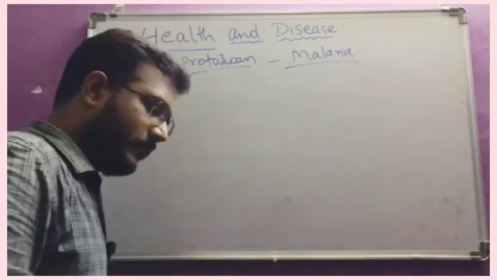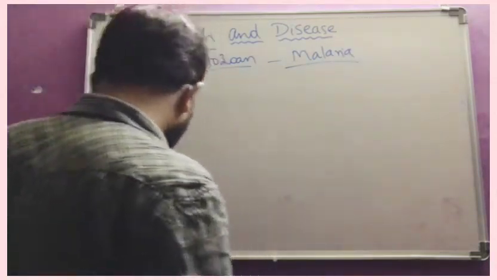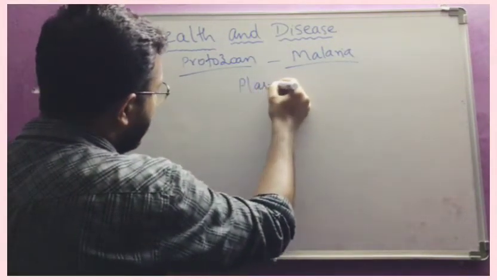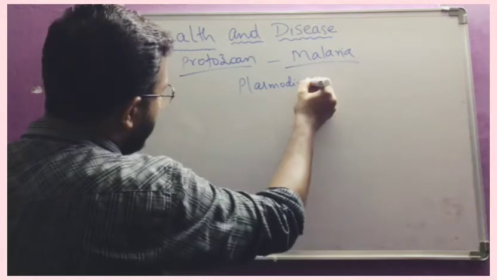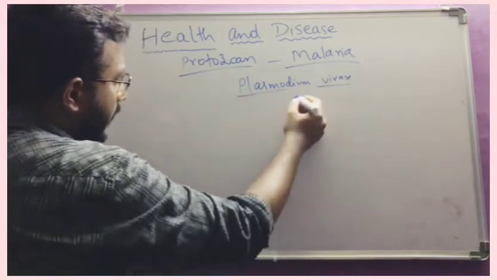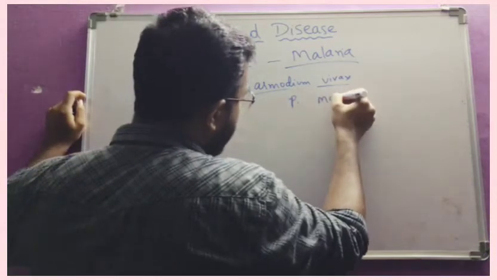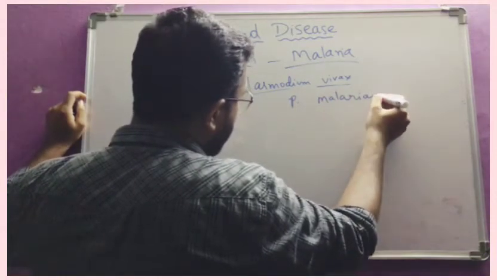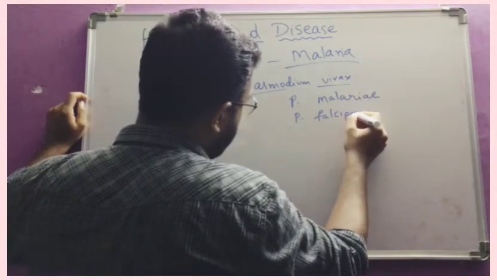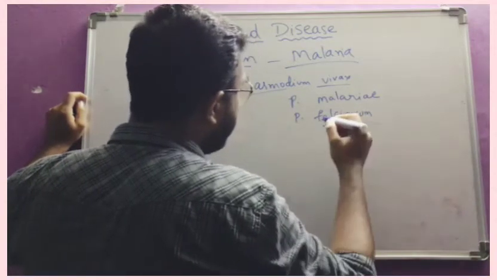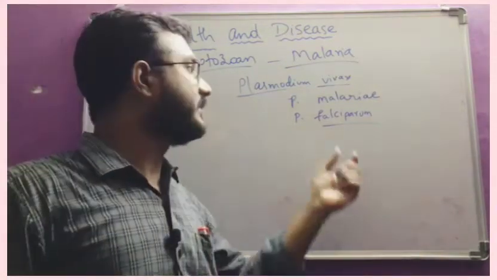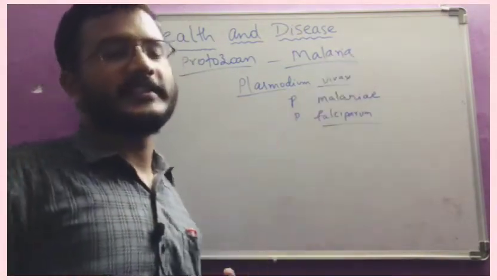Malaria. Everyone knows malaria, and the parasites which cause this malaria are Plasmodium vivax, this is one type, and Plasmodium malariae, Plasmodium falciparum. These are the three different species belonging to the genus Plasmodium, and these three are responsible for the disease malaria.